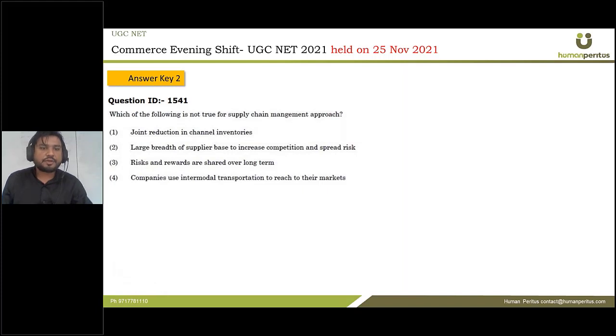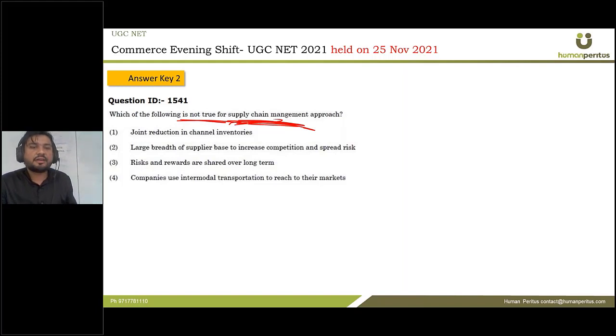Next question says, which of the following is not true for supply chain management approach? Okay, so what is supply chain management? Basically it is a modern form of logistics, market logistics. In this case, when we are delivering our products from the production unit to the customer, we are more concerned with the planning, the stakeholders and the feedback that we are using. So this is all about supply chain management. Now, we want to find the incorrect statement.